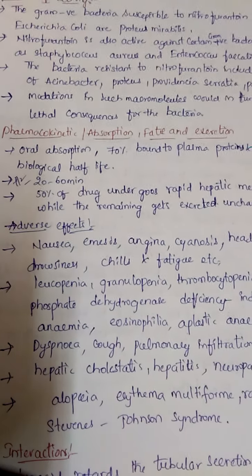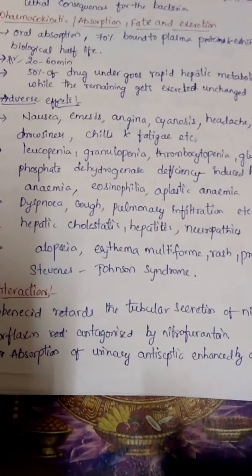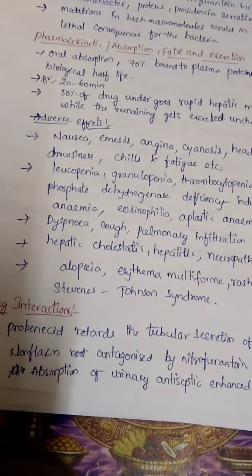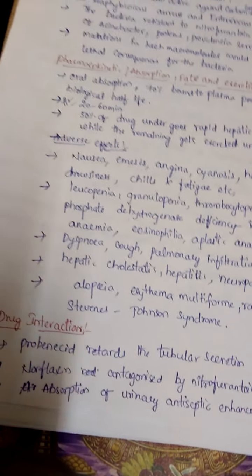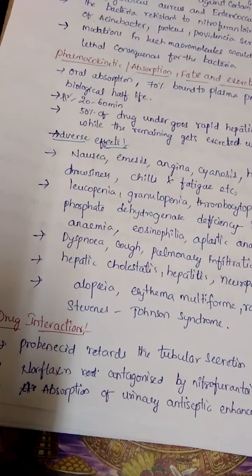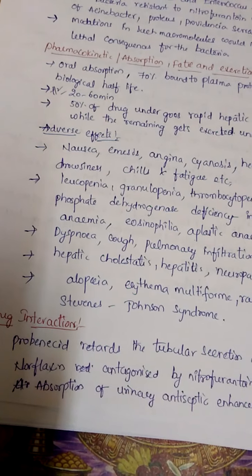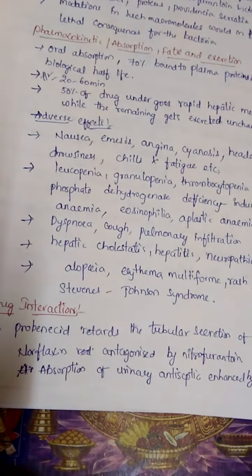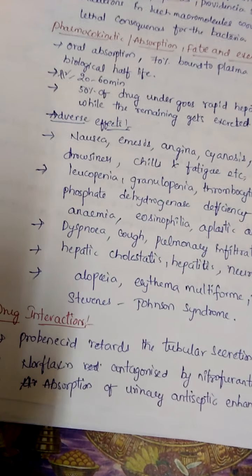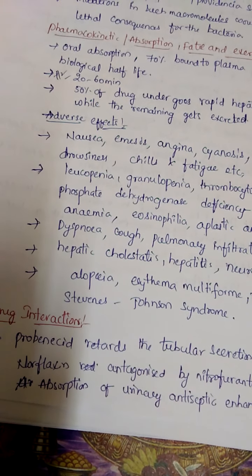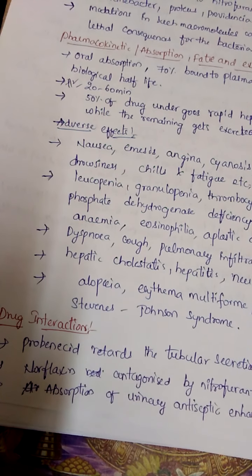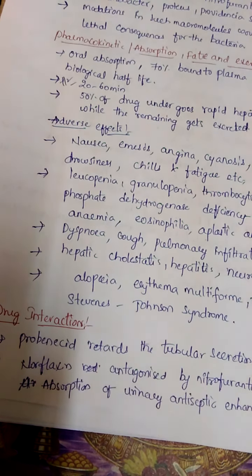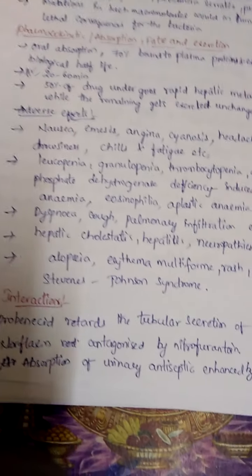Next, coming to the drug interactions of nitrofurantoin, it retards the tubular secretion of the drug, and norfloxacin can be antagonized by this particular drug. And absorption of the urinary antiseptic is enhanced by the use of anticholinergic drugs. So probenecid mainly retards the tubular secretion of nitrofurantoin. And these are the drug interactions with probenecid, norfloxacin, and some of the anticholinergic drugs.